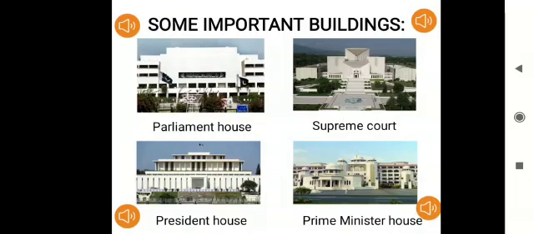The Prime Minister House of Pakistan is also in Islamabad. A Prime Minister House is a place where a Prime Minister lives until a new Prime Minister has been elected. And a Prime Minister House is also a workplace of a Prime Minister, where he has some meetings with other renowned people of the country.